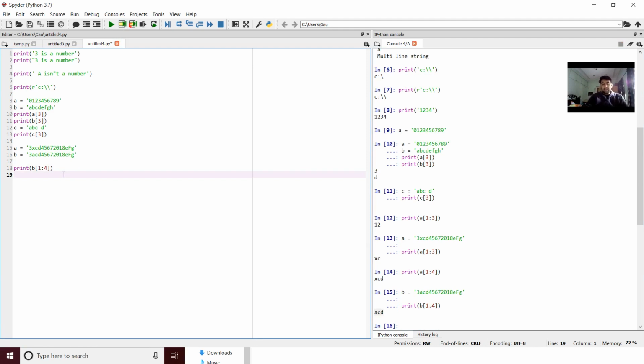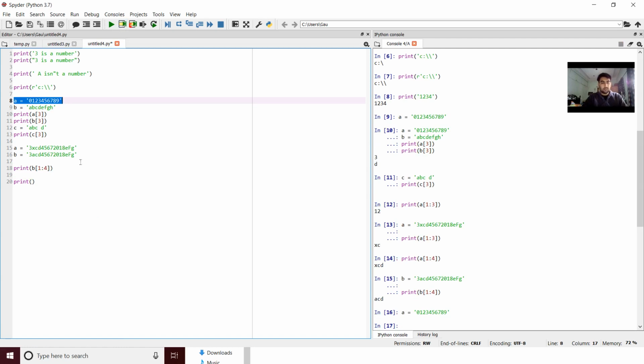Now I'll just quickly explain some other things regarding slicing. Let's go back to our previous a. I'll execute this a. Right now a has this memory, not this one. A has this memory right now. Now suppose I execute a once again, and if I specify only this colon in the square brackets, it is read as everything. So what I'm trying to say is, in a, print everything.